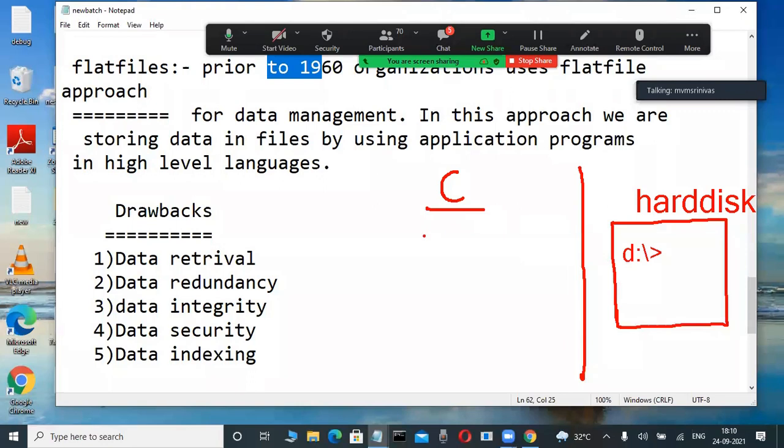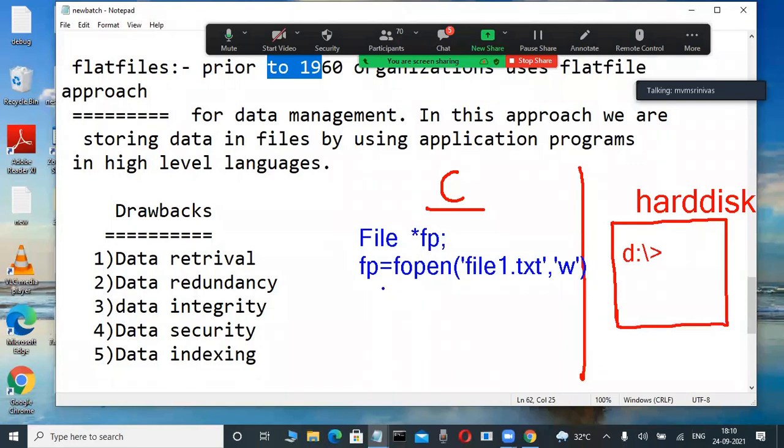In C language, how do programmers write programs? They define a file structure. Newcomers, observe quickly. They declare a file pointer equal to fopen, a function in C language. Whatever file name they give, file1.txt or csv or doc, anything, and then the write mode or read mode.